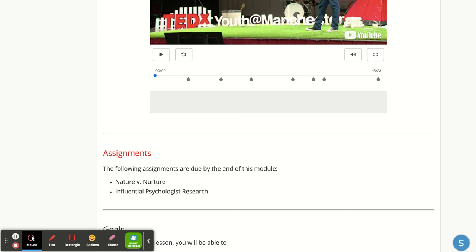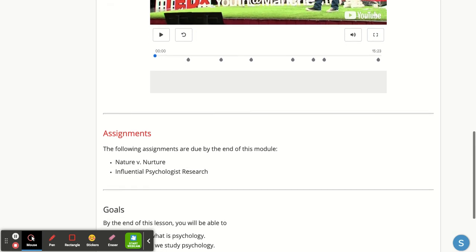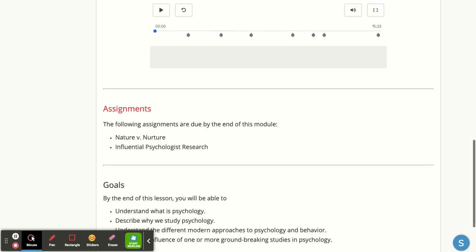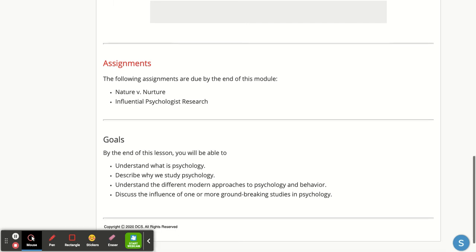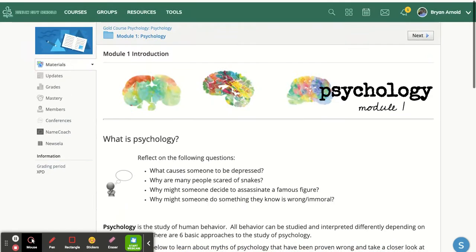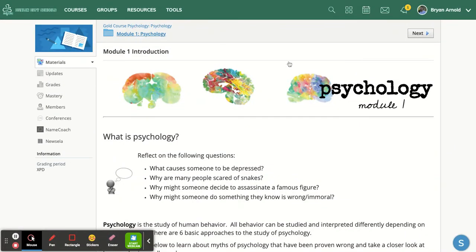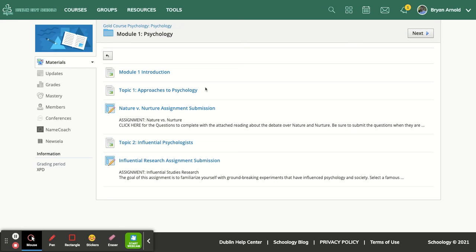There are multiple places, at least 3 different places that you will be able to find what assignments are and when they're due for each module, as well as the goals and what we are hoping you will be able to do and understand by the end of each module. So if we click and look, it will then give you a new topic that, for each module, will be slightly different on when assignments will be assigned and how they will be submitted, and the variation of type of assignment will also depend on the module and the topic that is being discussed.